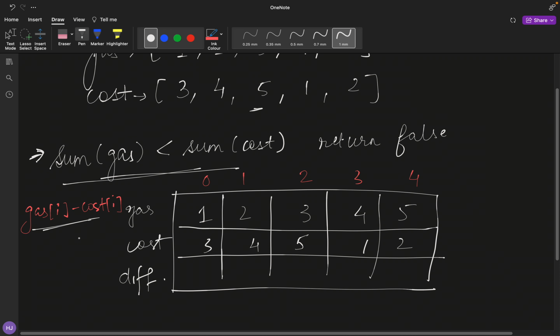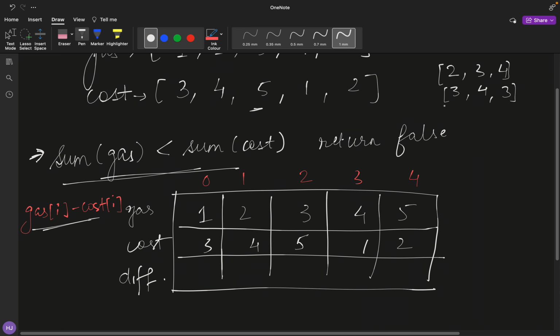In the brute force scenario we discussed earlier, we were not able to find a point from where we can start a journey, right?